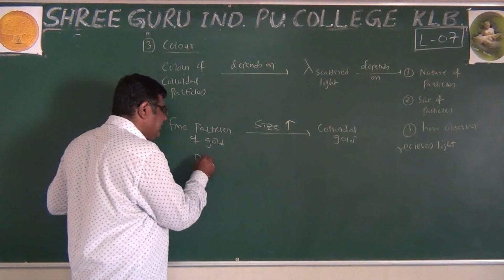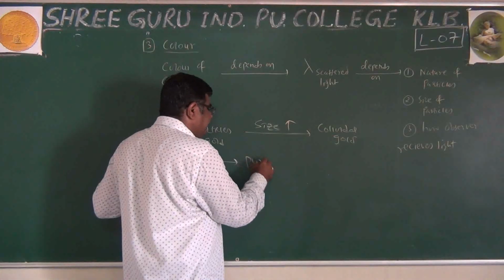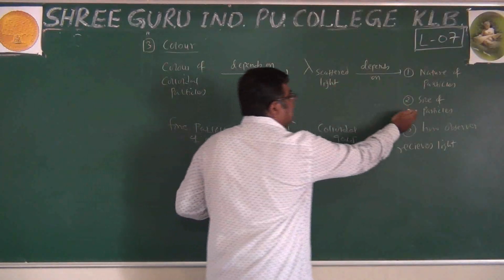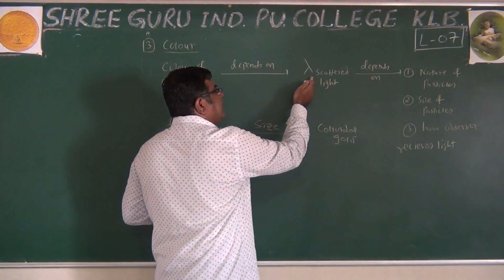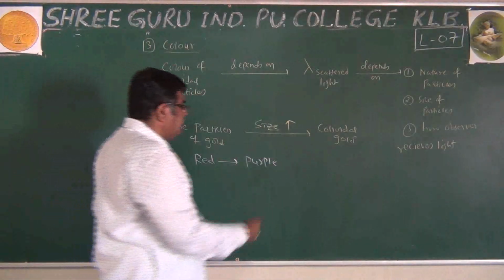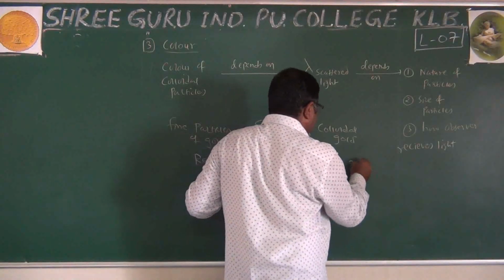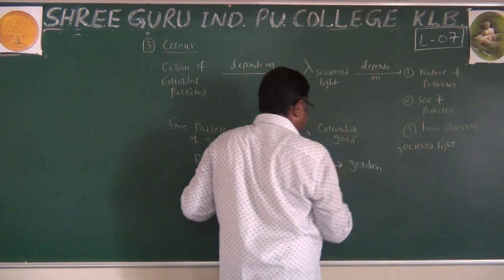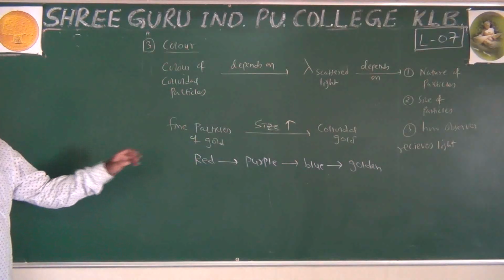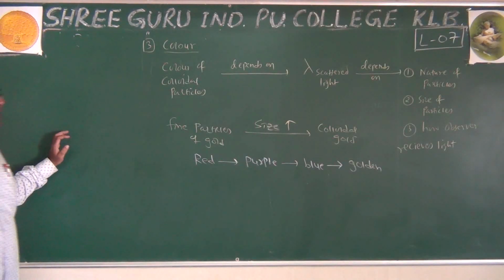Fine particles are red, as their size increases they become purple, because it depends on the size of the particle. Size of particle decides the wavelength of scattered light, and the wavelength of scattered light decides the color. Then it becomes blue, and then it becomes golden. So as the size of colloidal particles increases, we can see that the color is changing.